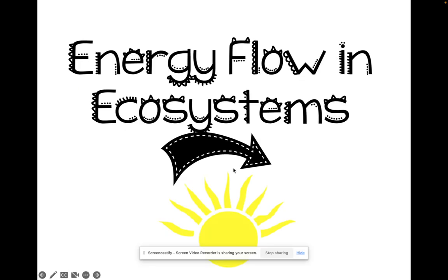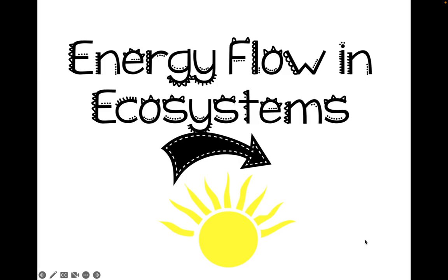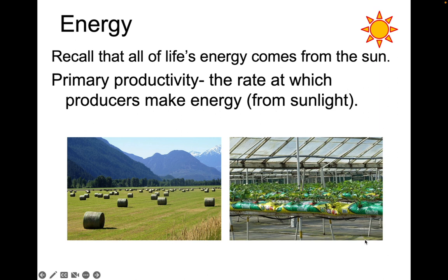All right, guys, so for tonight's notes, we're going to cover energy flow in ecosystems. So, energy, we need to recall and think about the fact that all of life's energy will come from the sun. That's the first, or the only place that energy can come from. And that's primary productivity, which is the rate at which producers make energy from sunlight.